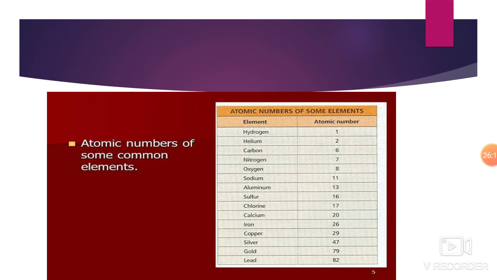According to the law of duplet and octet, the law of duplet is applicable on helium and hydrogen, and the law of octet is applicable on others. The law of duplet tells us that there should be at least 2 electrons in its outermost orbit for the atom to be stable, and the law of octet tells us that there should be 8 electrons in the outermost orbit of an atom for the atom to be stable. So this was the atomic numbers of some elements.